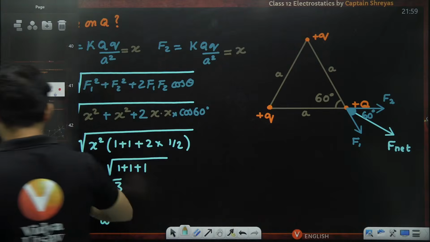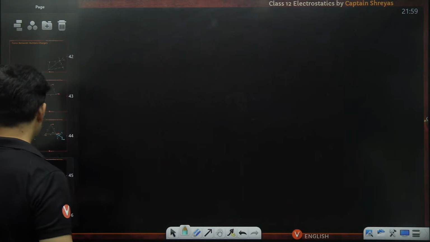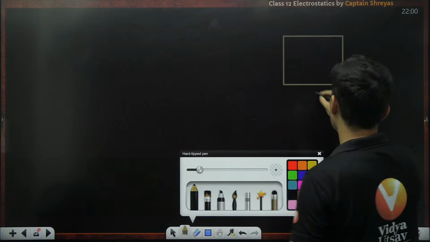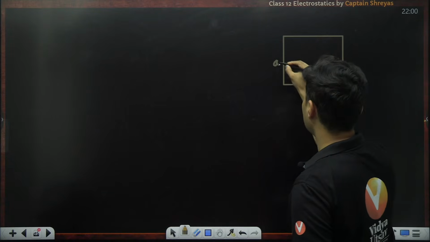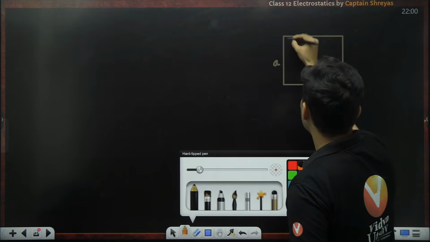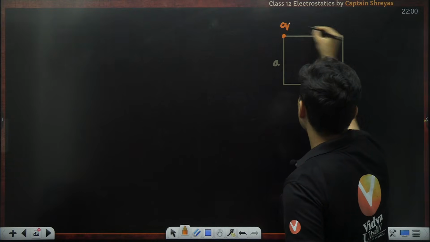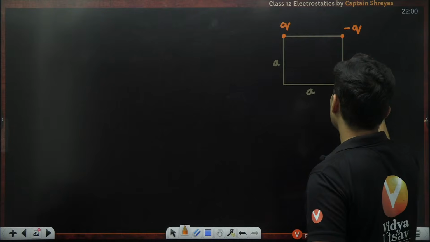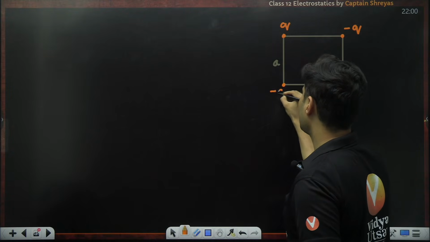You can also get questions like this, where instead of a triangle, you might have a square like this. This is also one of the most common questions. This is a, this is a. Maybe, I'm taking something: this is Q, this is, let's say, minus Q. This is, let's say, Q again. And let's say this is minus Q.